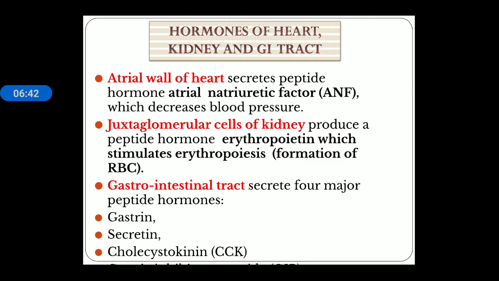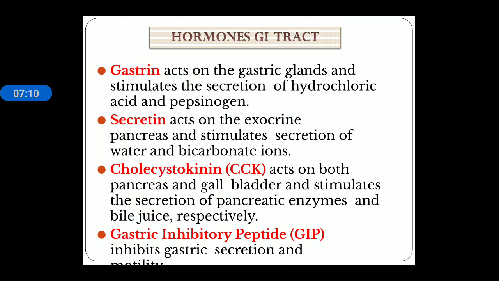Hormones of the heart, kidney, and GI tract. The heart wall, the atrial wall, secretes a factor known as atrial natriuretic factor, which decreases the blood pressure, and the kidney has juxtaglomerular cells which release a hormone known as erythropoietin, which stimulates the formation of RBC, whereas the gastrointestinal tract secretes four major peptide hormones known as gastrin, secretin, cholecystokinin, and gastric inhibitory peptide.